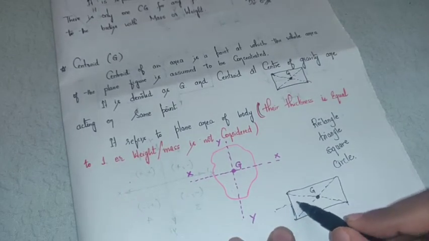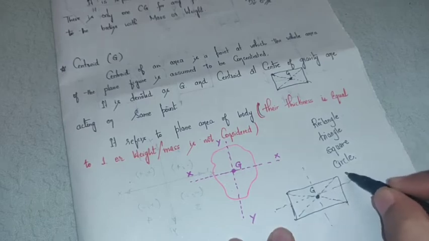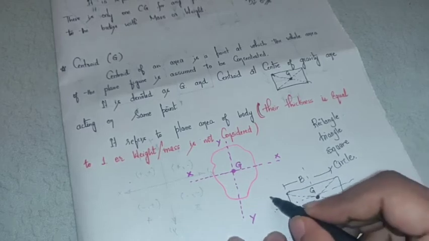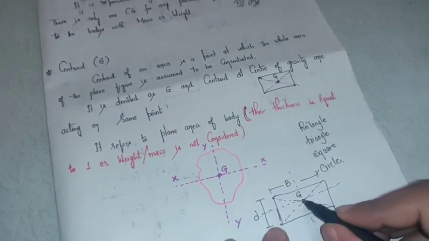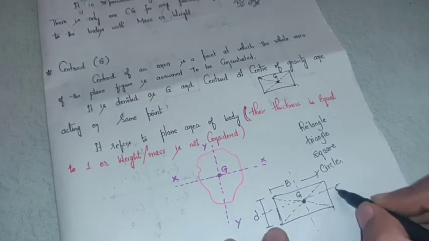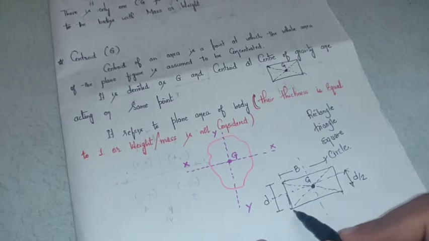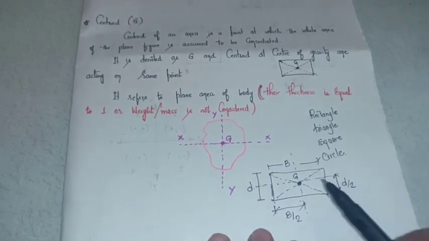I'll draw the axes, and if I call this B and this D, then the location of this point from this side is the total depth divided by 2, D by 2. The location of this point from this end is denoted mathematically as B by 2. So this is the mathematical representation of this point.